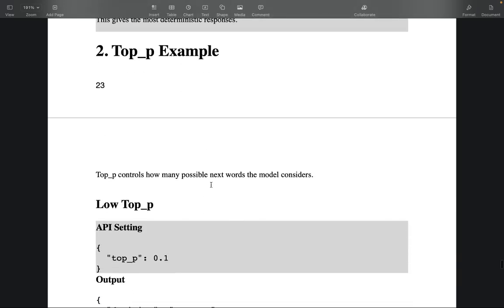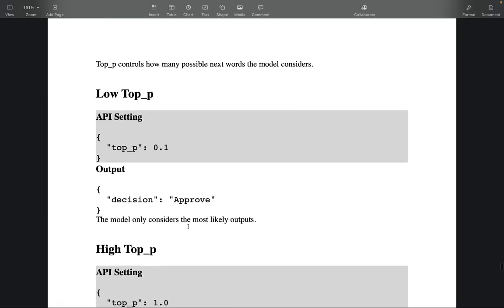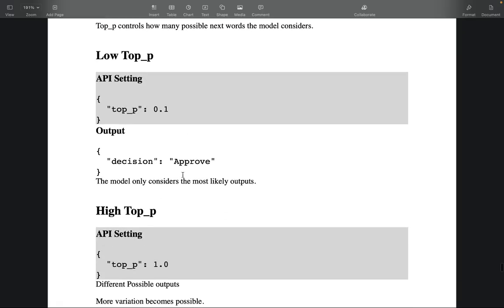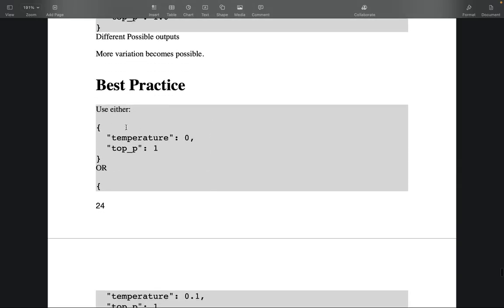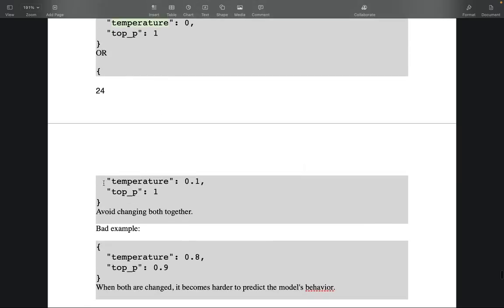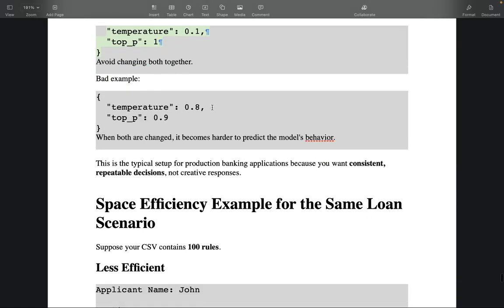Top P example, also the same thing. The model only considers the most likely outputs with lower values, and different possible outcomes with higher values of the top P parameter. So the best practice is to keep the temperature 0 and top P 1, or keep temperature 0.1 and top P 1, or avoid changing both together, right? A bad example is reducing this as well, playing around and reducing this as well. If both are changed, it becomes harder to predict the model's behavior.